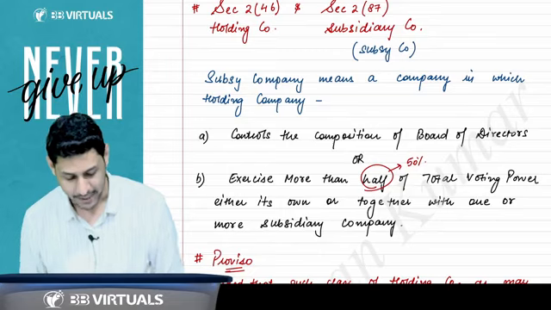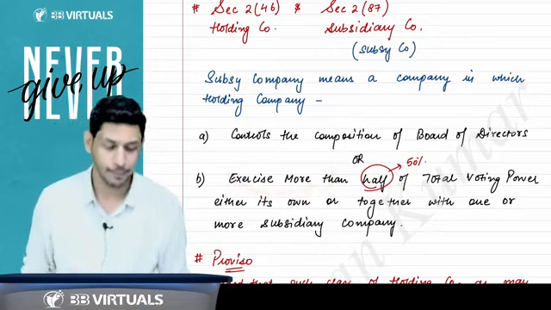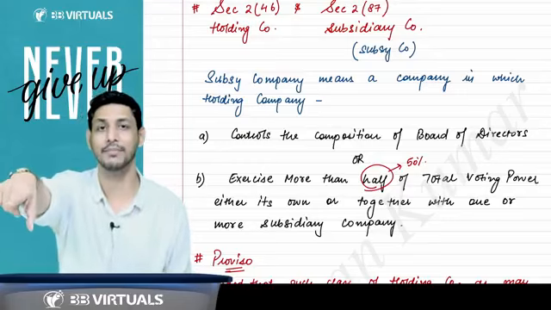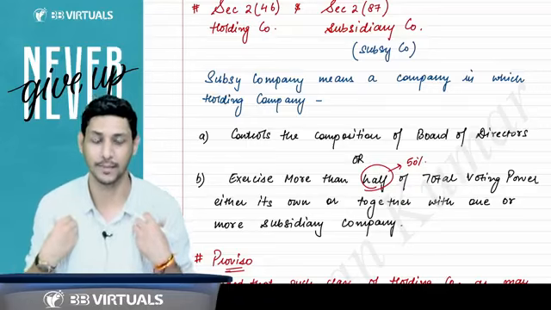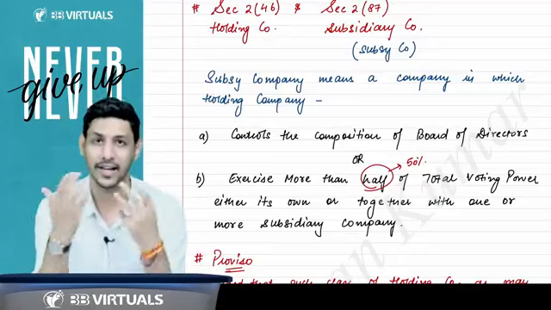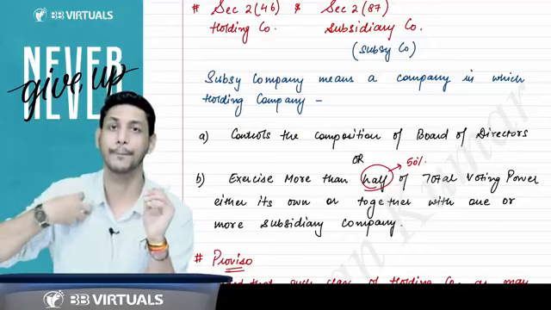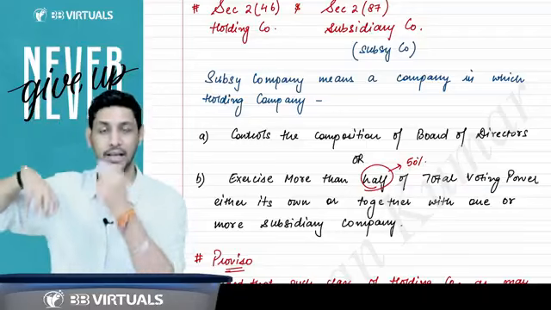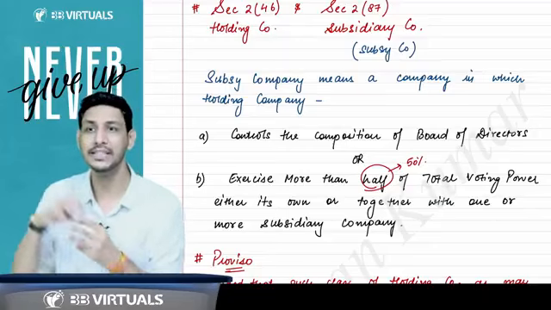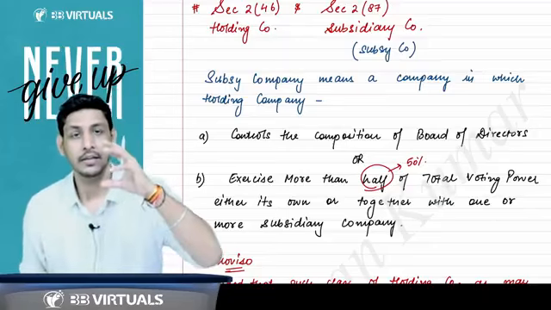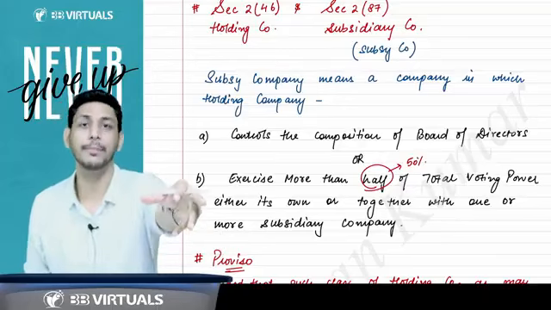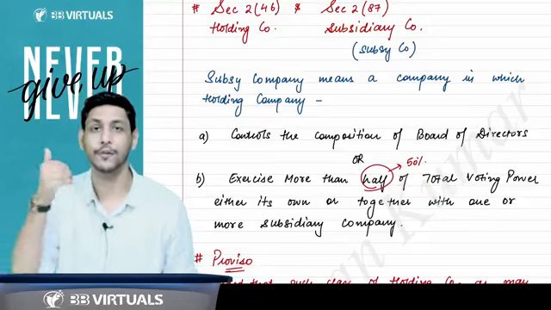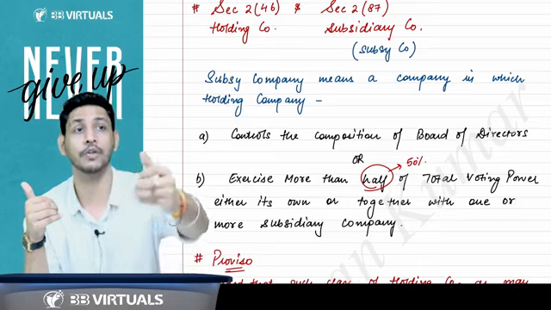So I am saying that if a company is having more than 50% voting power of some other company, then that other company will become the subsidiary company and this company will become the holding company. Or there is another criterion for becoming holding and subsidiary: if a company controls the composition of the board of directors of some other company. Like A Limited is holding more than 50% voting power of B Limited, so B Limited becomes the subsidiary and A Limited becomes the holding. Or I can say, if A Limited controls the composition of the board of directors of B Limited.